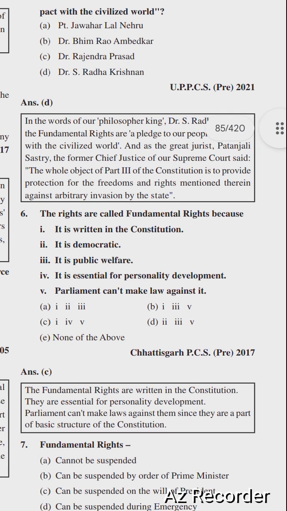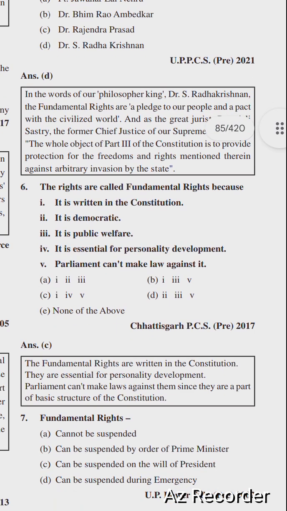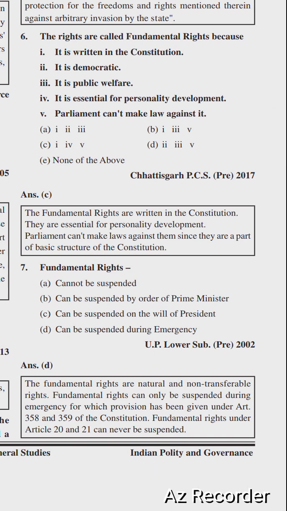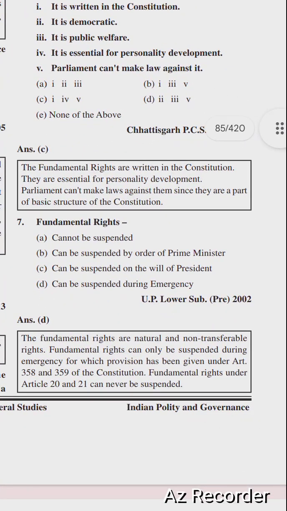So next question is, the rights are called fundamental rights because it is written in the Constitution, it is democratic, it is public welfare, it is essential for personality development. Right option is option number C, 1, 4 and 5. It is written in the Constitution, it is essential for personality development, and Parliament cannot make law against it. The fundamental rights are written in the Constitution, they are essential for personality development. Parliament cannot make law against them since they are a part of the basic structure of the Constitution.